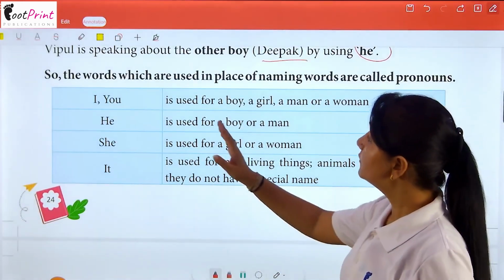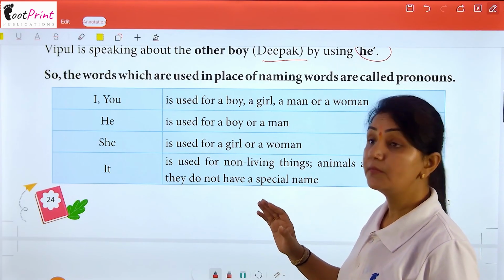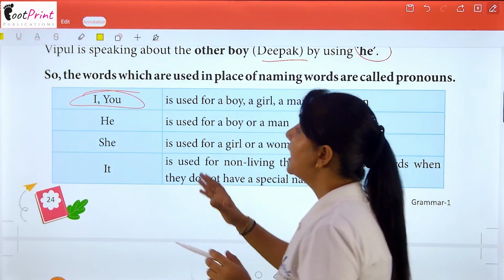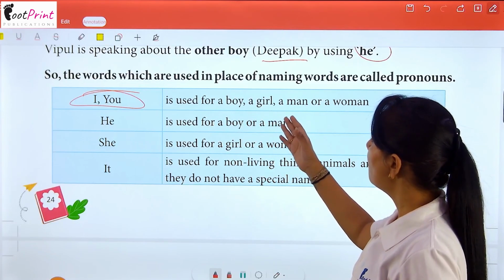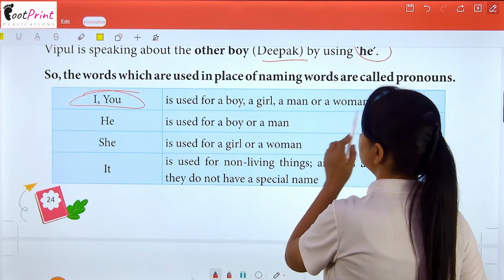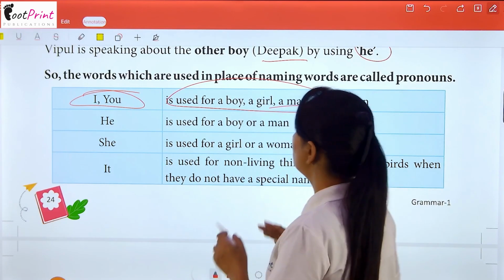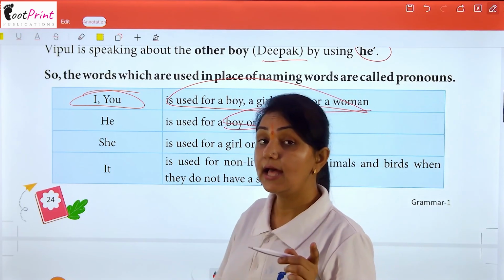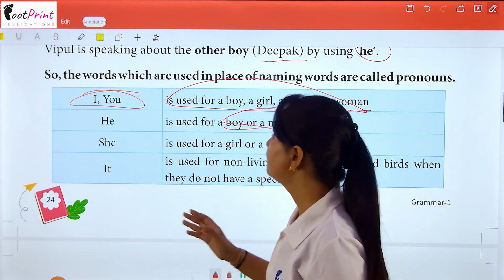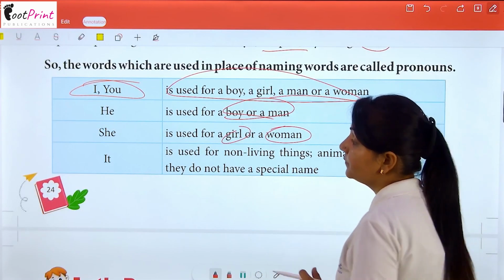Now, the words we use in place of naming words are called pronouns. What do we call the words we use in place of naming words? Pronouns. Like I and you are used for a boy, a girl, a man or a woman. For I, you can go with the following category, right? Now, he is used for a boy or a man only, and she is used for a girl or a woman, similarly, right?